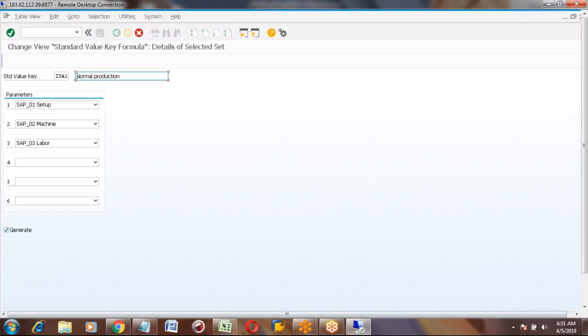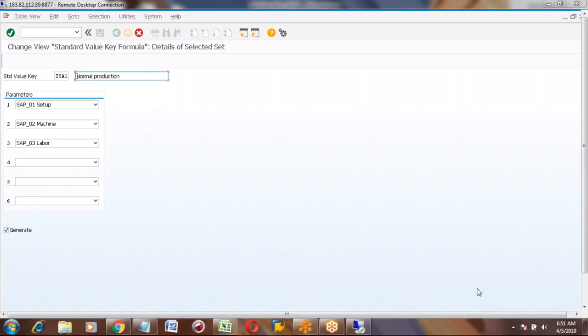It's not showing here. Jamal, are you able to see? Now it's come, but when you started at first, it was not showing. I think the screen is coming late today. Yes, you are right. Can you please go back and show us the standard value key again?